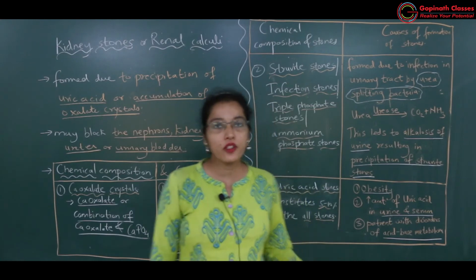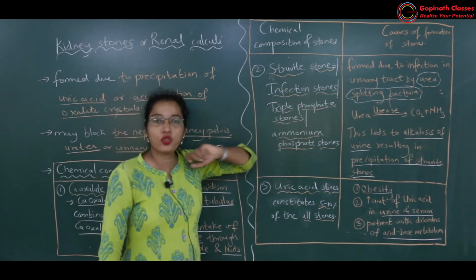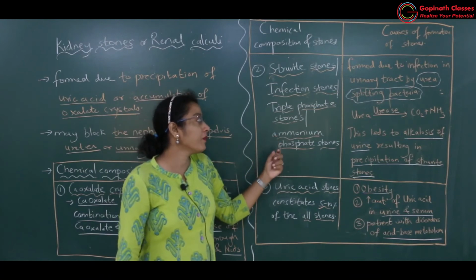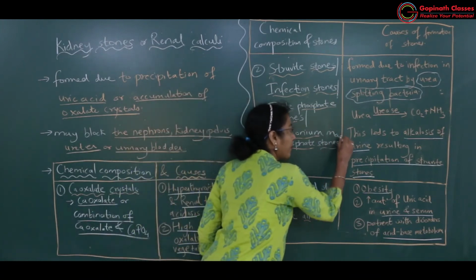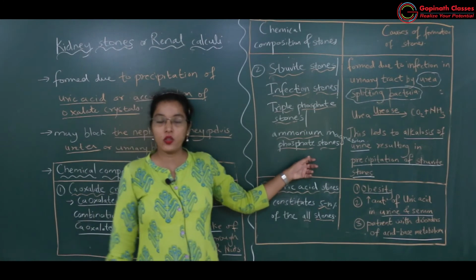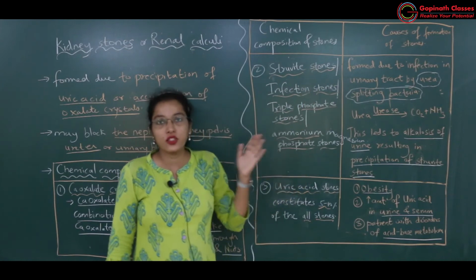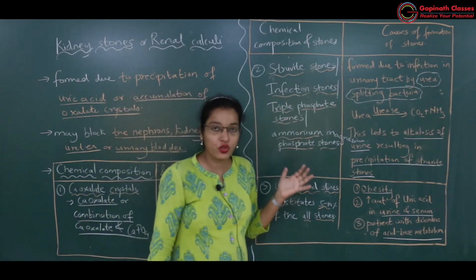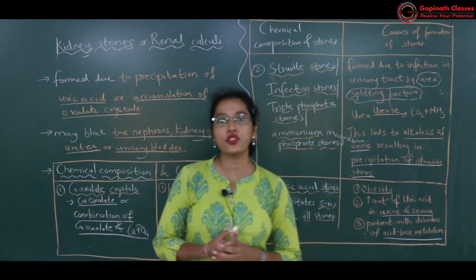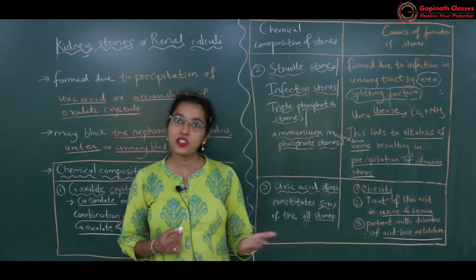Okay, now we'll move forward to the next type of stone, that is struvite stone, infection stone, or else triple phosphate stone, or ammonium magnesium phosphate stones. Okay, ammonium magnesium phosphate stones. So what is the reason behind formation of these stones? There is infection in the urinary tract, and because of the infection in the urinary tract, there is growth of certain bacteria. ये infection किसकी वजह से होता है?